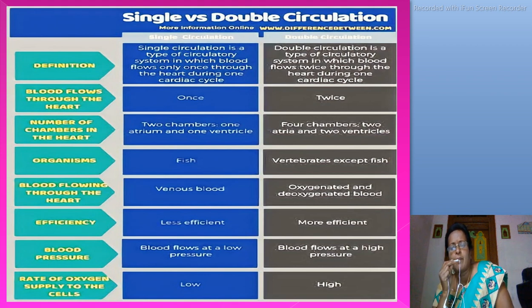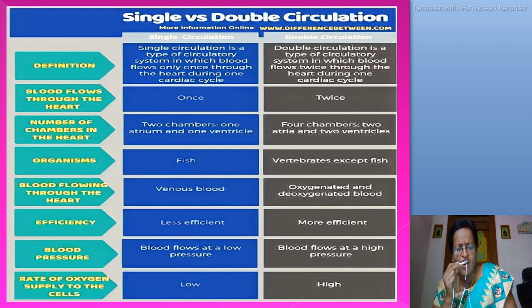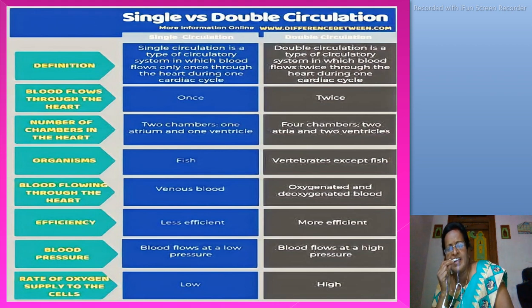In double circulation, the rate of oxygen supply to the cells is very high. This is the one important 5 marks difference question for you. Write the points neatly in your biology notebook.